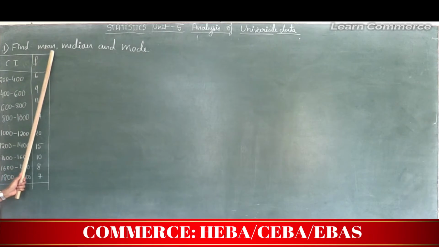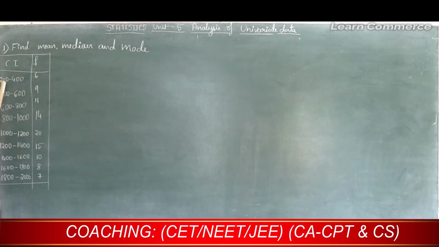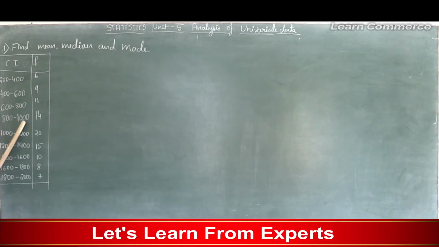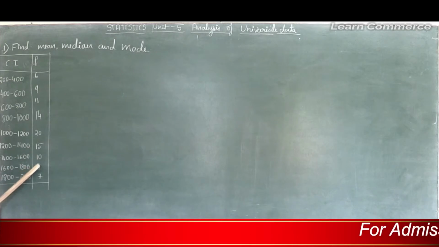So find mean, median and mode. Here the given information is class intervals and corresponding frequencies. Class intervals are 200 to 400, 400 to 600, 600 to 800, 800 to 1000, 1000 to 1200, 1200 to 1400, 1400 to 1600, 1600 to 1800 and 1800 to 2000, and frequencies are 6, 9, 11, 14, 20, 15, 10, 8 and 7.